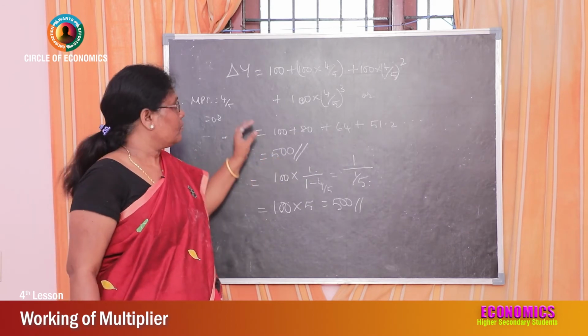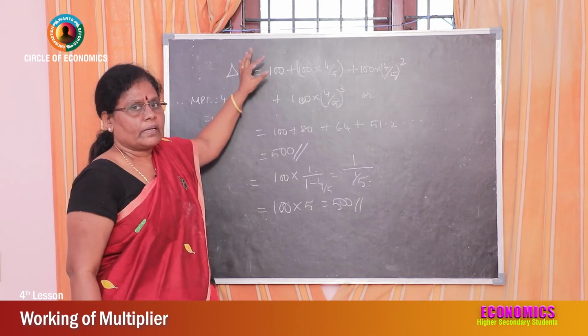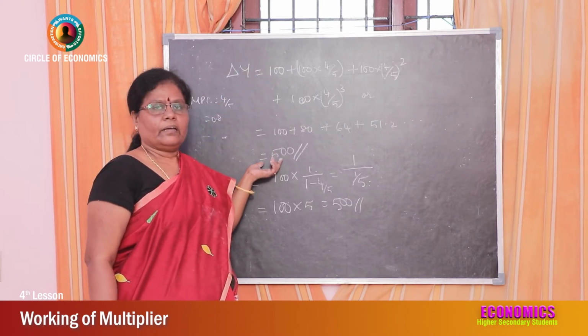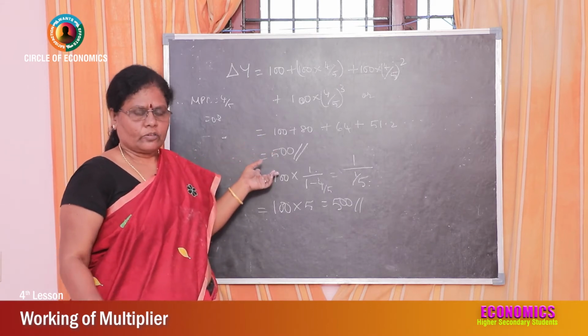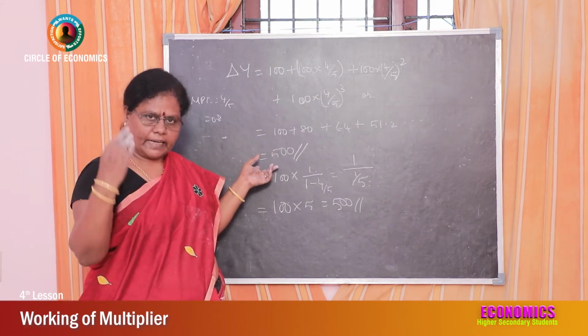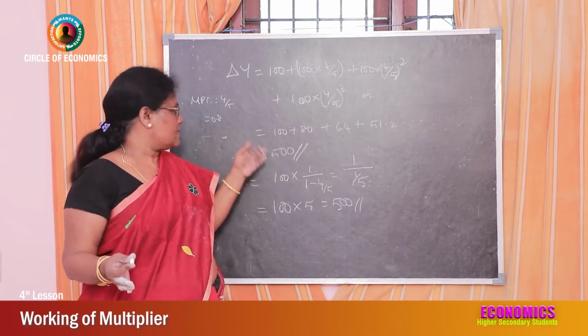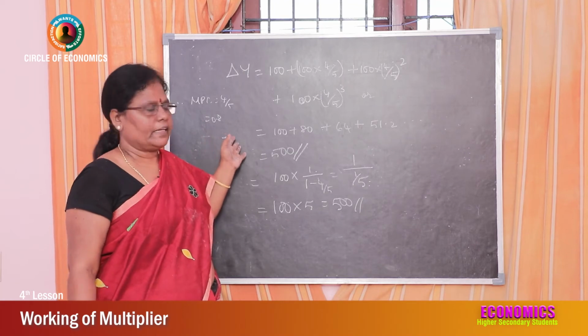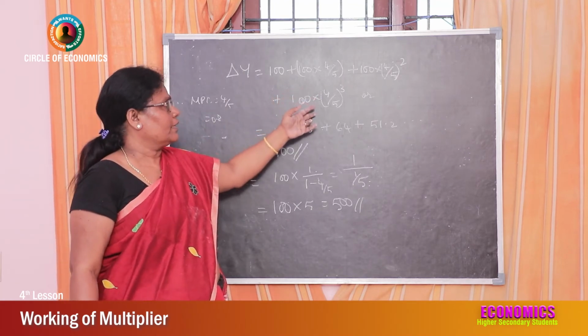How much has income increased? 500. How much has the government invested? 100 crores. But what is the income in the economy? 500. That is because of the multiplier effect. So when people get income, they spend 80% of that income on consumption expenditure. That 80% is given, that is why we take 4 by 5 is equal to 0.8. For calculation we have taken this.